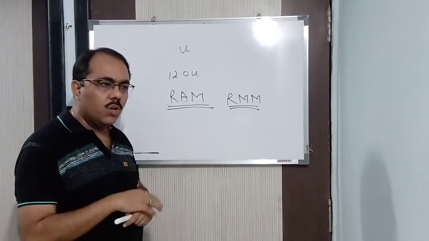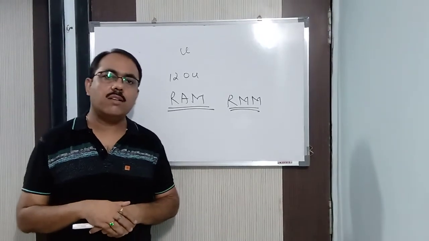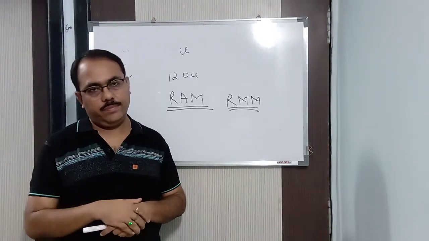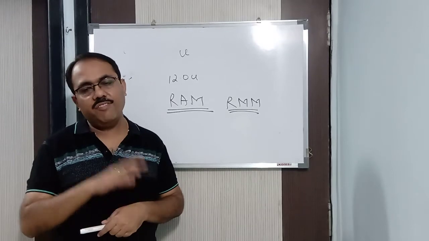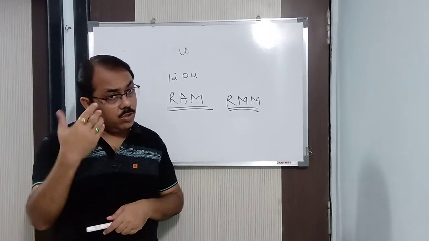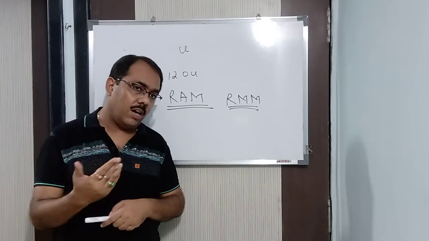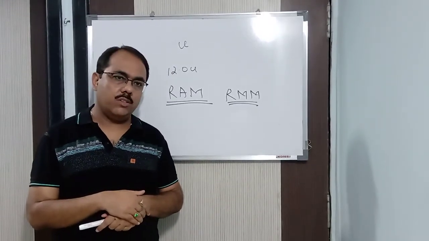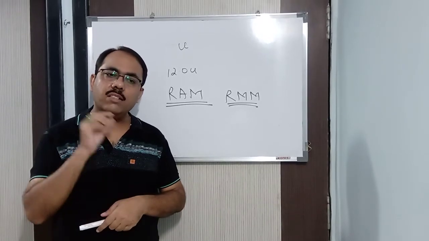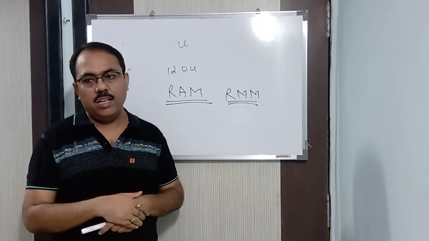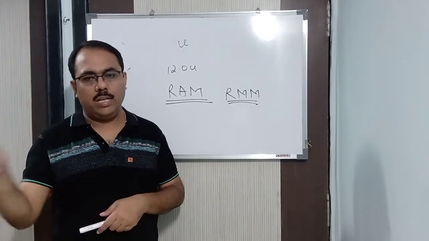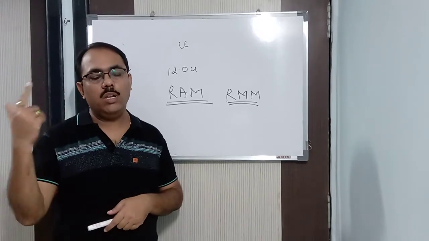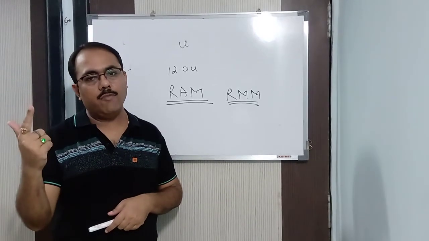Clear? But one thing more I will tell you, that atomic mass of a particular element is generally a fractional number. It's not a whole number. But when you convert it into gram, listen carefully, we convert it into the nearest whole number. For example, what is the atomic mass of hydrogen? You will say 1. It's not 1. It is 1.008. When we convert it into gram, we convert into the nearest whole number. That is 1 gram, we say.